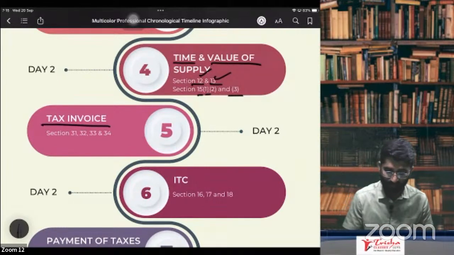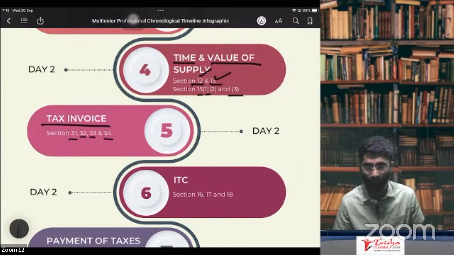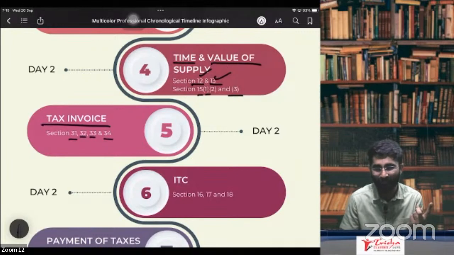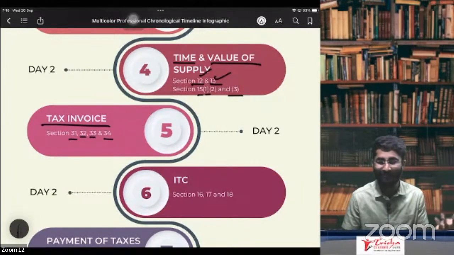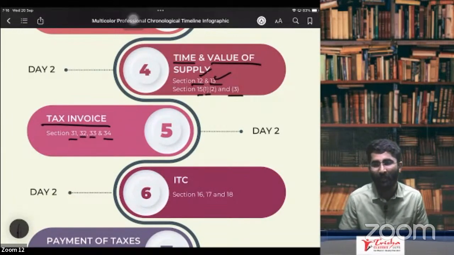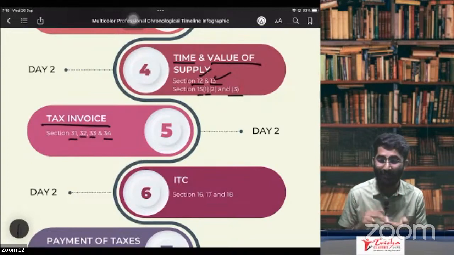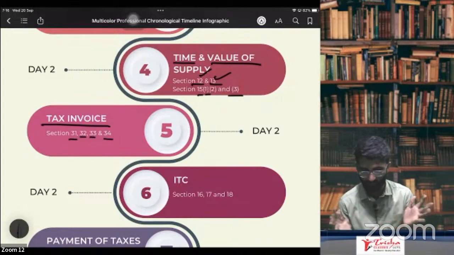In tax invoice, that is section number 31, 32, 33 and 34. Section number 31 is about what are the rules of tax invoices. 32 is about prohibition. 33 is about whether you can collect more or not, so how much you can collect, that we will be discussing. Section number 34 is about the debit notes and credit notes. So that we will be discussing.